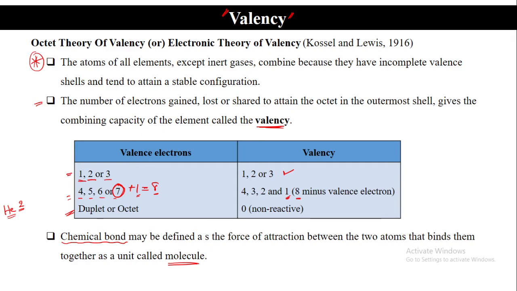Now can you tell me the difference between atom and molecule based on stability? An atom may or may not be stable, whereas a molecule is always stable. Correct answer. A molecule will always be stable.